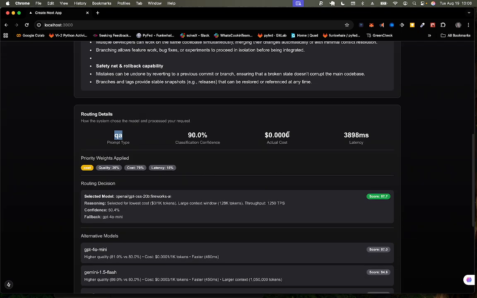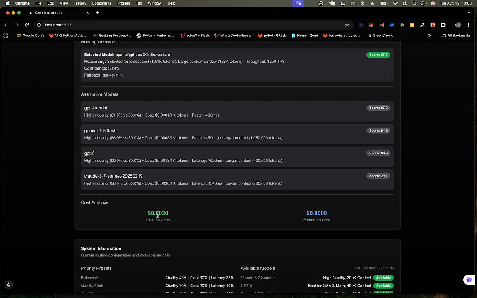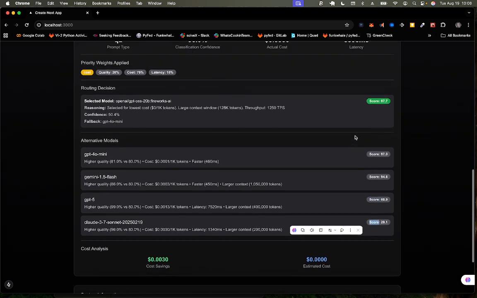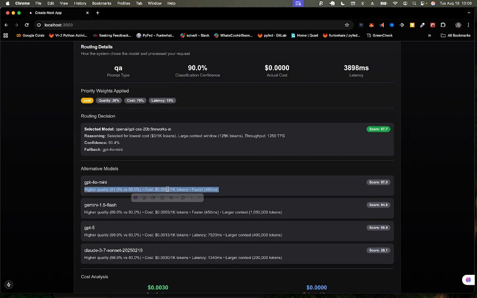So you can see open source didn't actually cost anything. You can see we actually saved $0.0030. If you'd have used Sonnet, it would have actually chopped our money like so much. Like our money gone. So you can see that's one thing Sonnet is like. Claude is like down. ChatGPT is not that costly. ChatGPT is less expensive than Claude, but you can see GPT-4o mini is 0.1, doesn't spend a lot, and